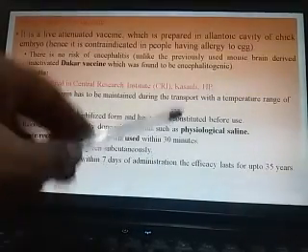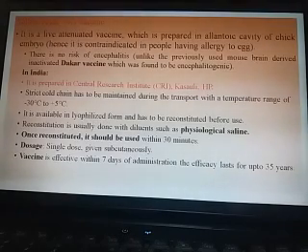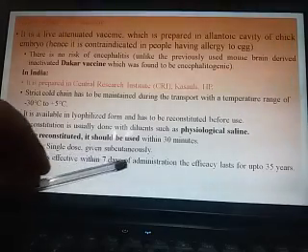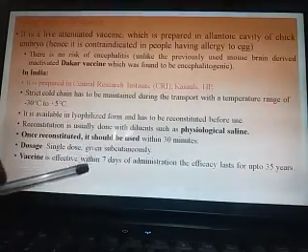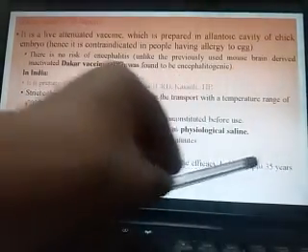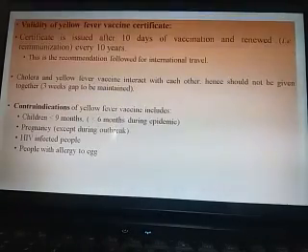If you have left some vaccine in vials, that should not be used after the 30 minutes. Dosage: a single dose given subcutaneously. The vaccine is effective within 7 days of administration and efficacy lasts up to 35 years. That is a very good vaccine.